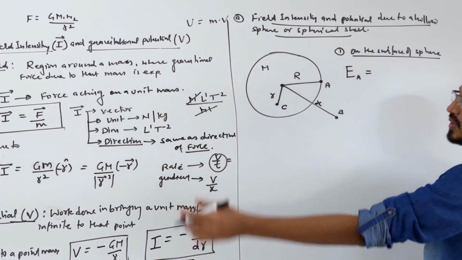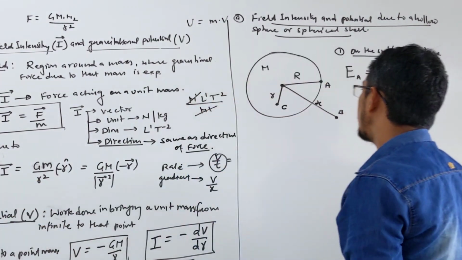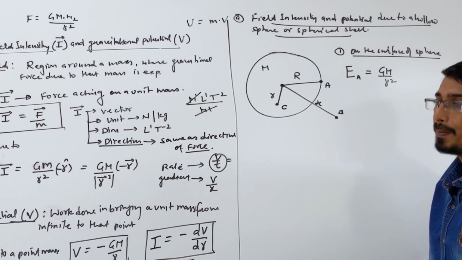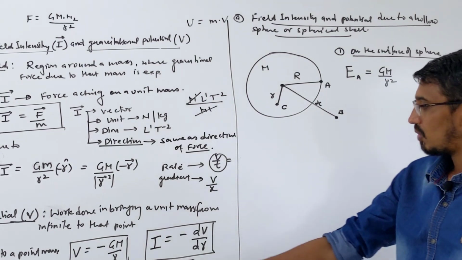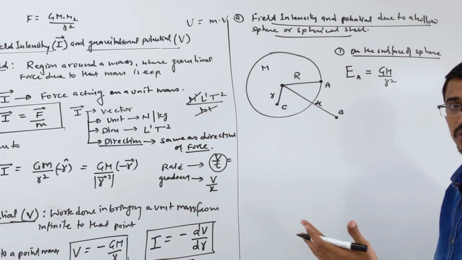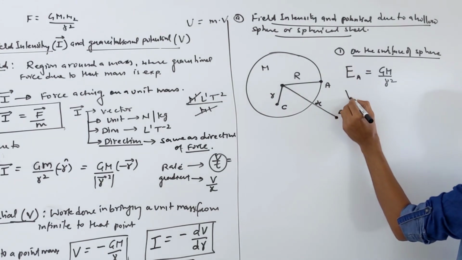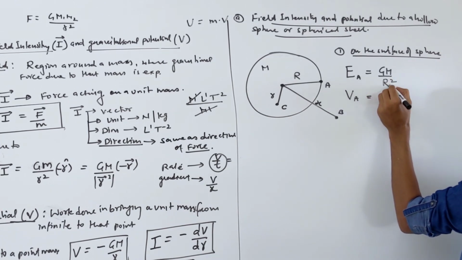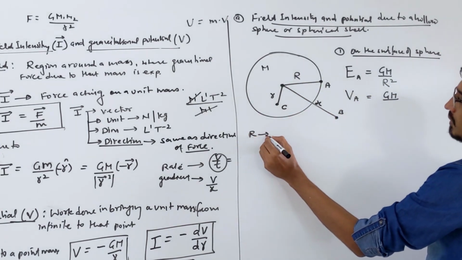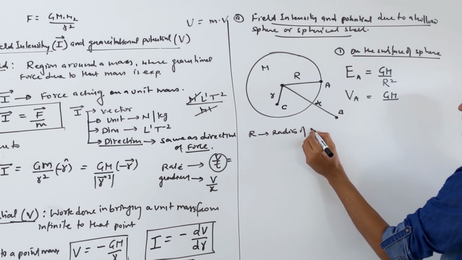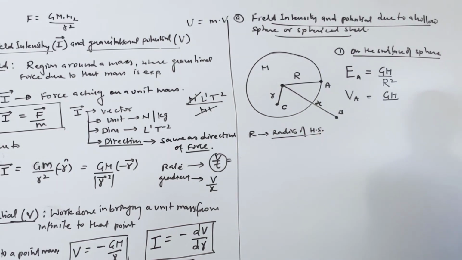Look here, the formula is, the general formula, writing this one only, okay. Gm by R square. I am just writing magnitudes, okay. Always remember that these two things always have a minus placed here, right? Minus, they are always in the negative quadrant, okay. When you do, I will draw the graph also, you will see, okay. Then what is the potential at this point? VA is Gm by R, where R is the radius of this hollow sphere, or spherical shell, okay. These are the two answers simply, okay.